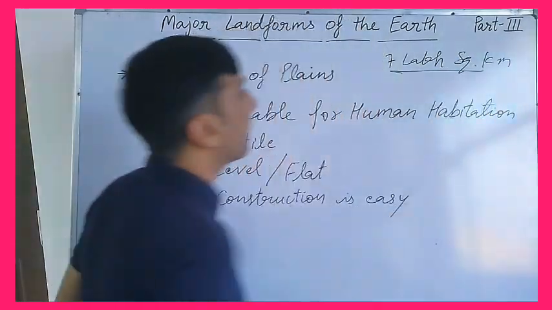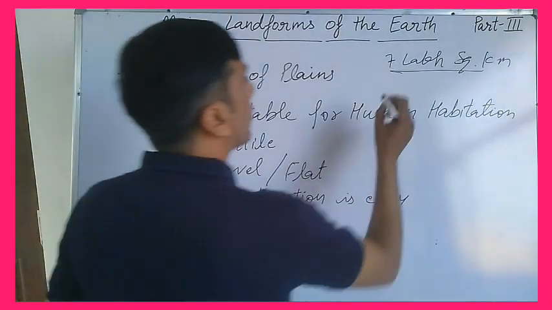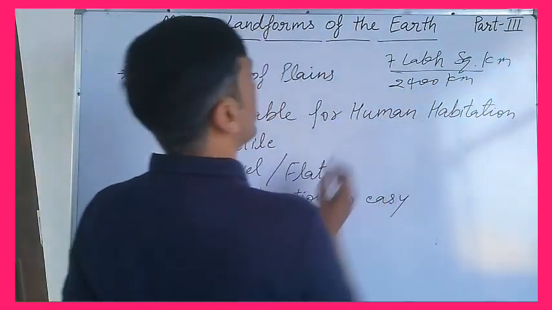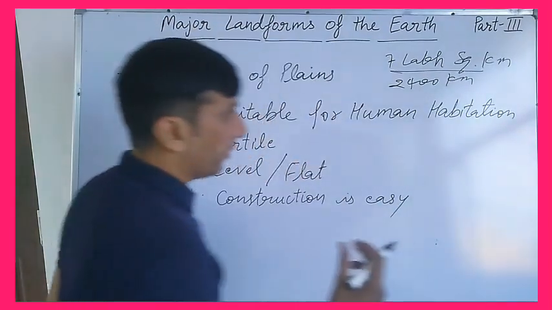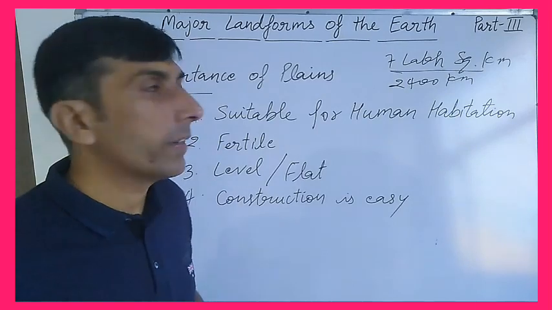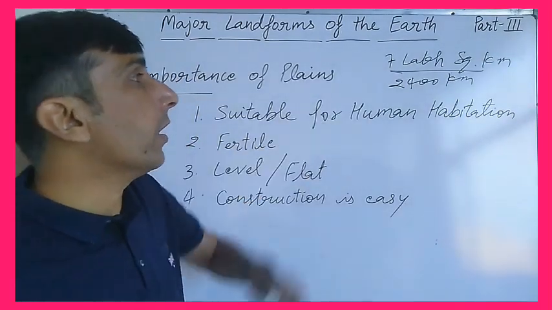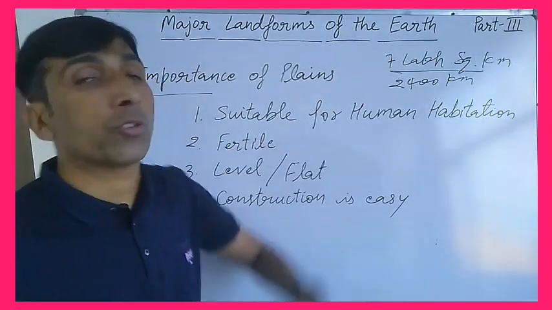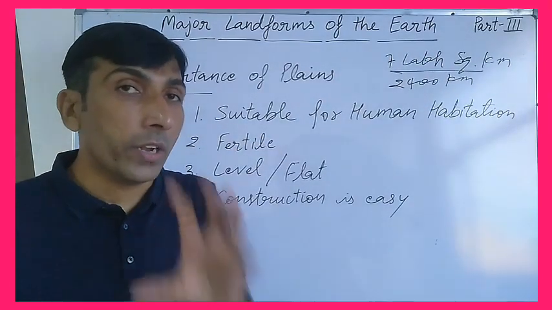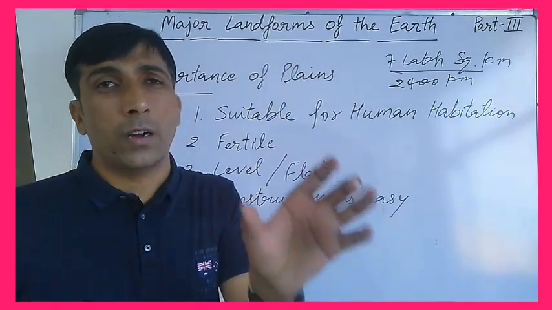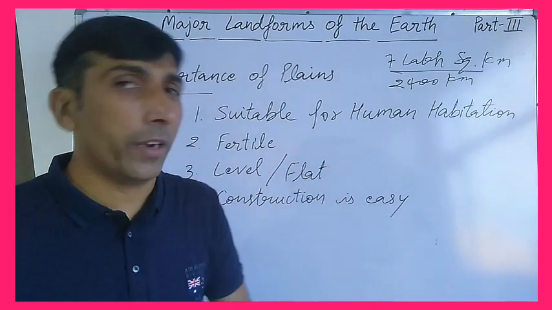The length of the northern plain is 2400 kilometer, and the width varies from 300 to 400 kilometer. Clear? So in this way, the total land area covered by plain area in India is 7 lakh square kilometer. It is only the area of the northern plain that is formed by the Ganga and Brahmaputra rivers.